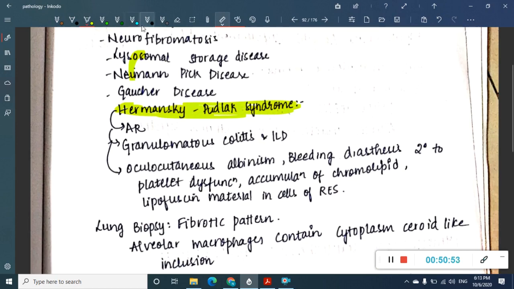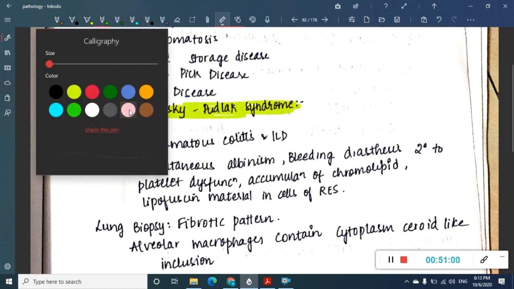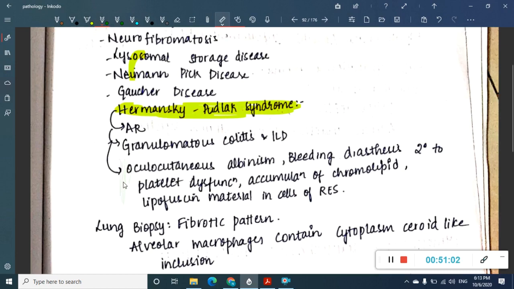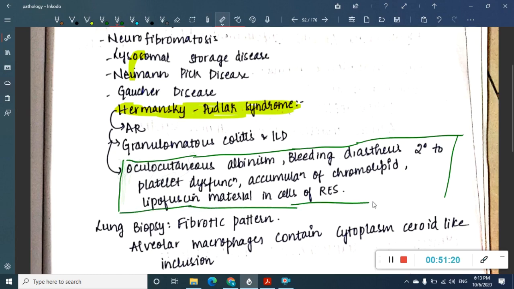The main features of this are very important. It has oculocutaneous albinism, and there is a bleeding diathesis with secondary platelet dysfunction, and there is accumulation of ceroid lipofuscin material in the reticuloendothelial cells. So these are the different findings seen in Hermansky-Pudlak syndrome.